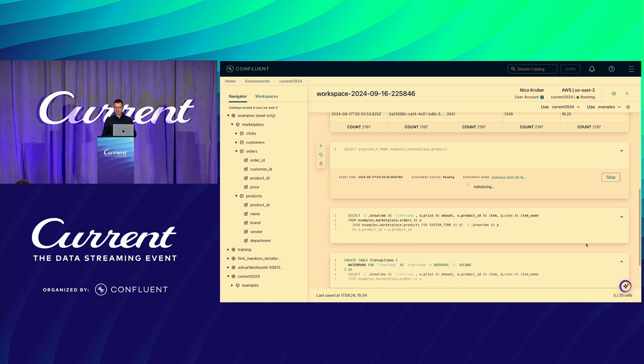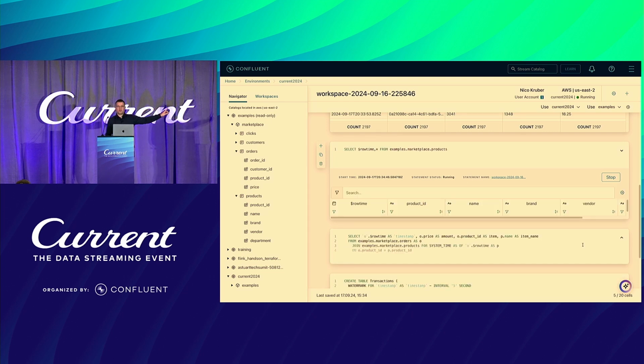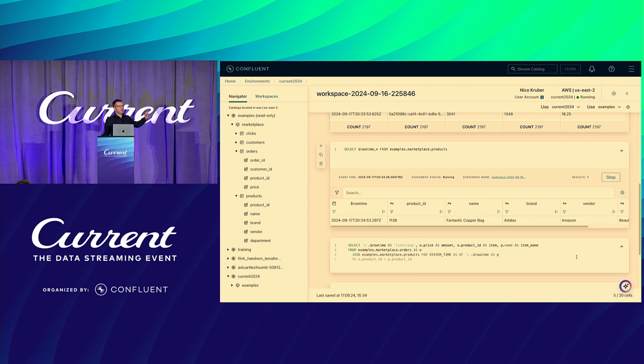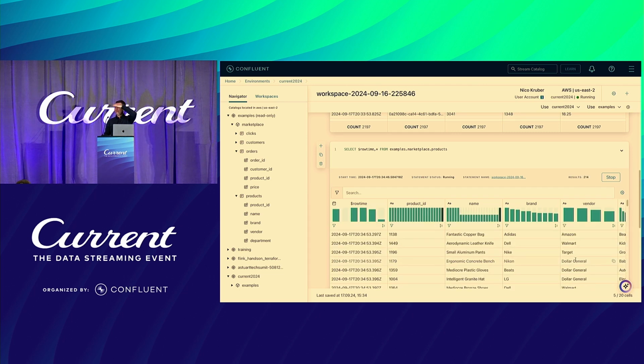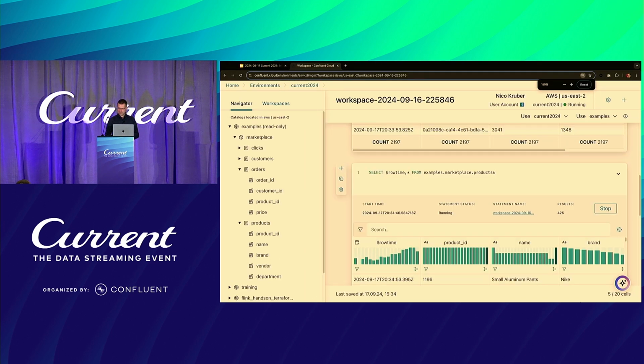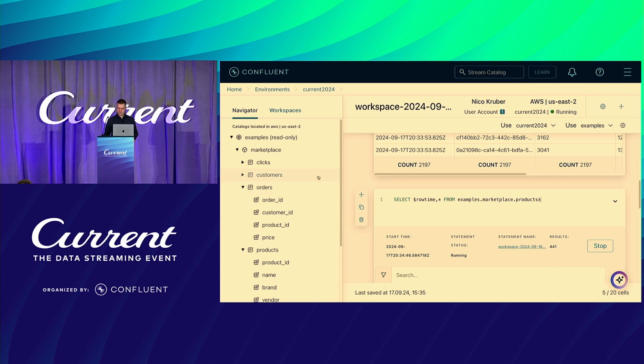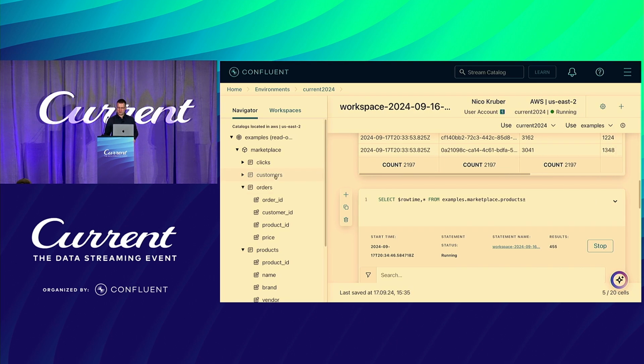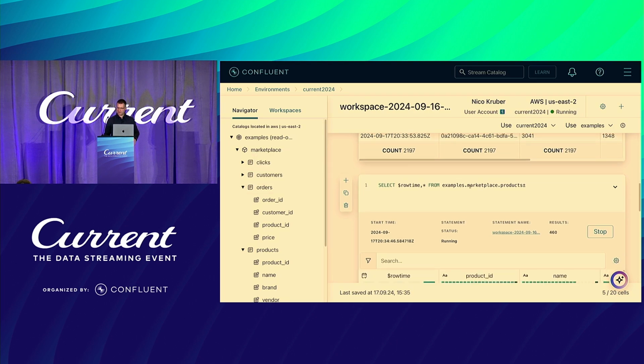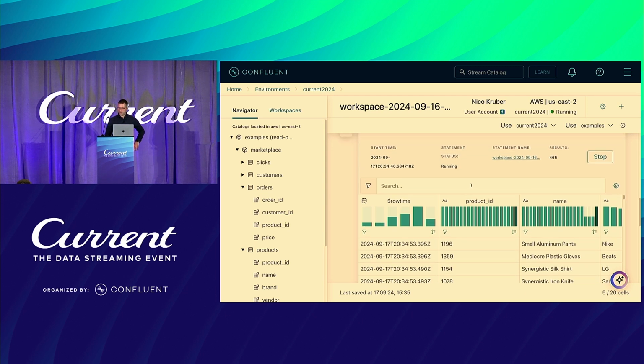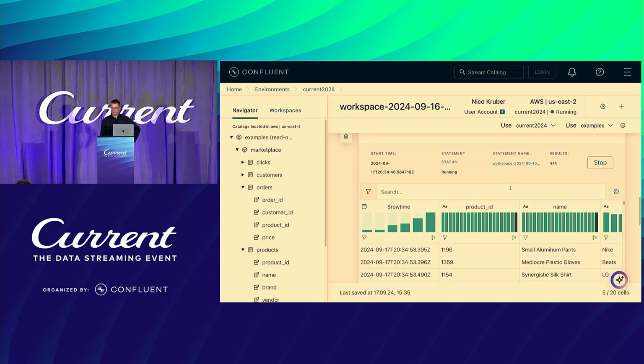Oops. Oh, by the way, is that big enough, or should I increase the font? Can you read it? I see. A little bigger? Okay, let me try. Come on. Okay, that's enough. I can reduce this a bit. I think it gets to a point where otherwise we can't see the results anymore.